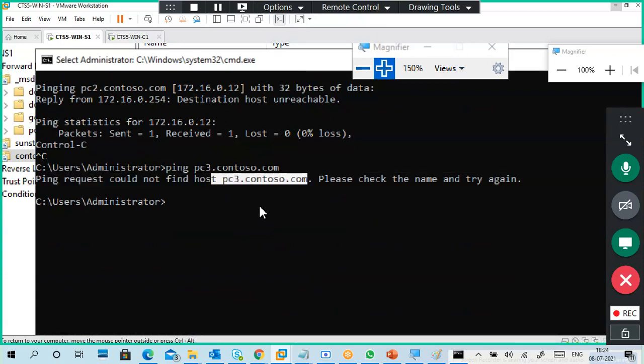Why? Because PC3 is an IPv6 address, right? So I disabled IPv6 in my network. That's why it is failing. It is not understanding that one.